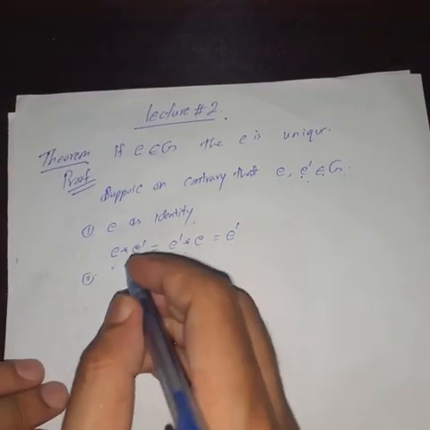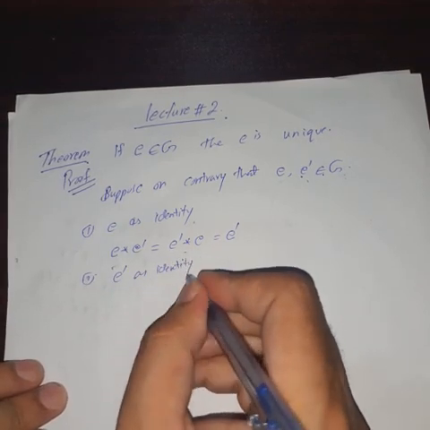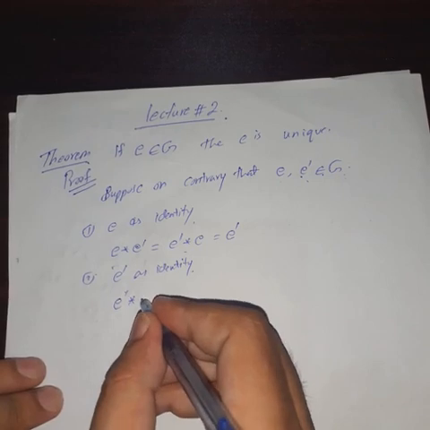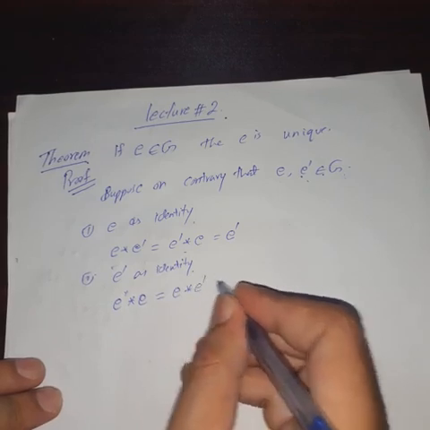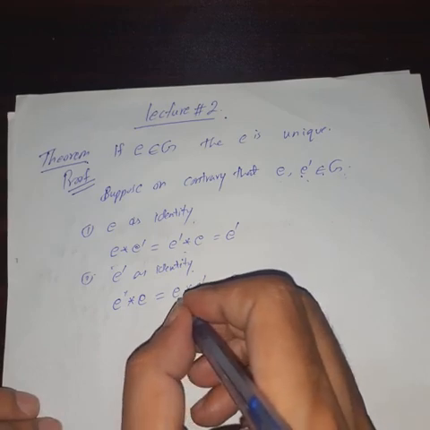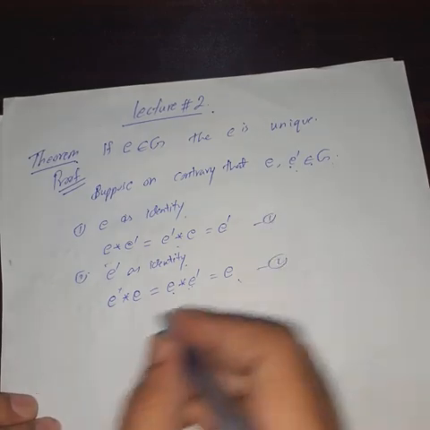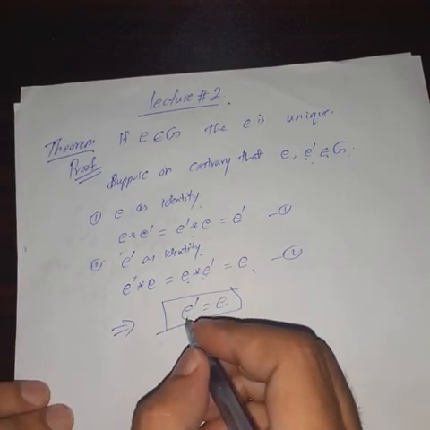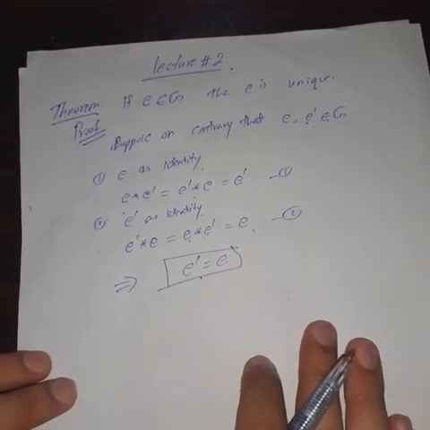Now in the second step we take E dash as identity. Since E is an element of G, we can write E dash star E equal to E star E dash. This must be equal to E, because E dash is identity, and identity multiplied by some element is equal to that element. So this is 1 and 2. From 1 and 2 it follows that E dash is equal to E, which shows that the identity element is unique in a group.